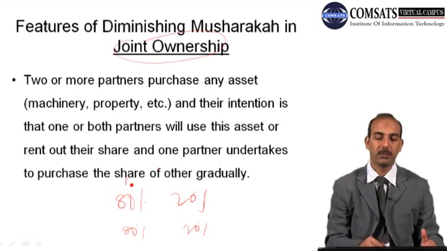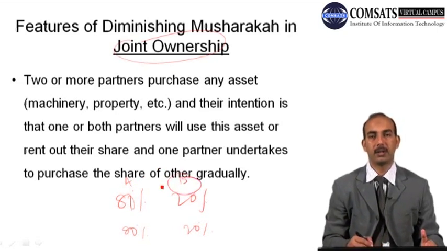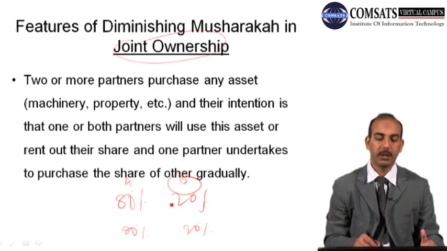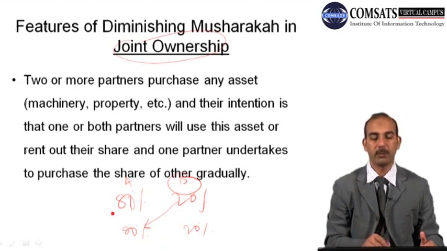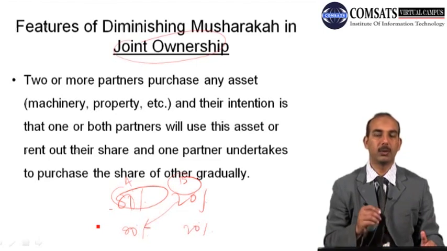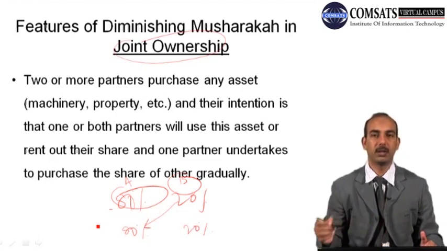Maybe if this is partner A and this is partner B, according to the agreement, partner B will take that house and use it on rent. In that case, partner B will pay 80% of the rental amount to partner A. And at the same time, if partner A is going to sell a share, partner B will purchase the shares based on number of units. So the share of partner A will be divided into a number of units, and those units will be purchased by the other partner.